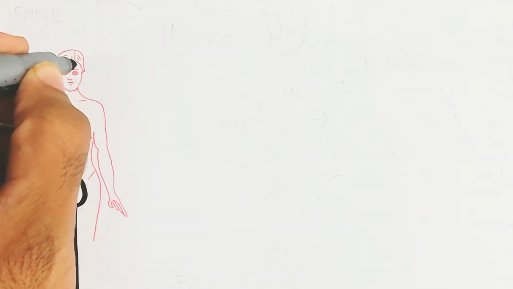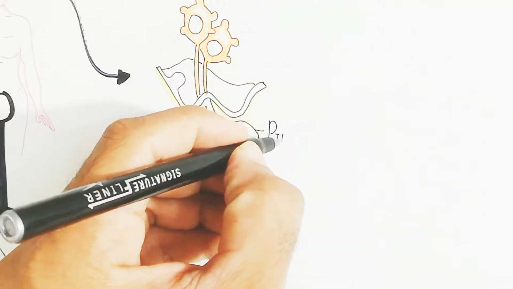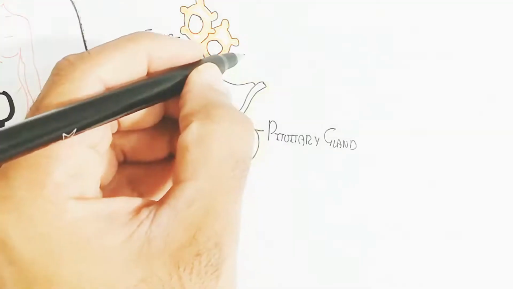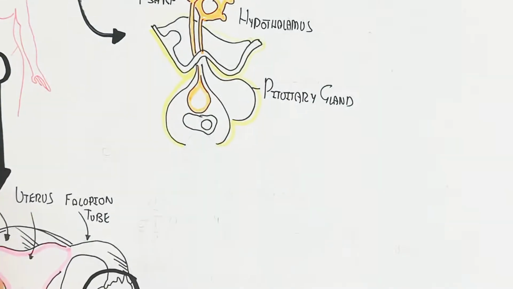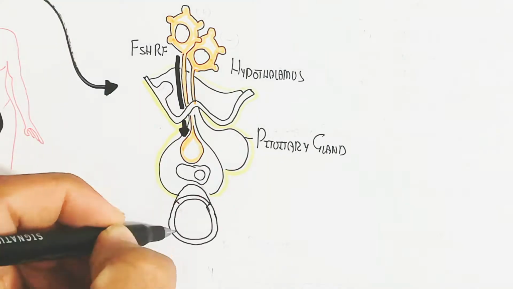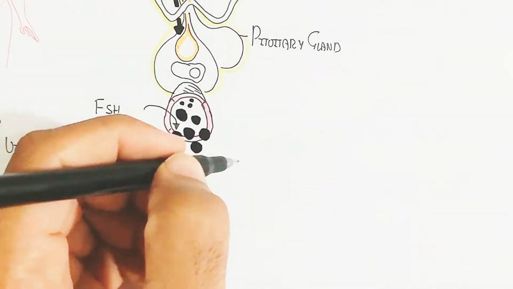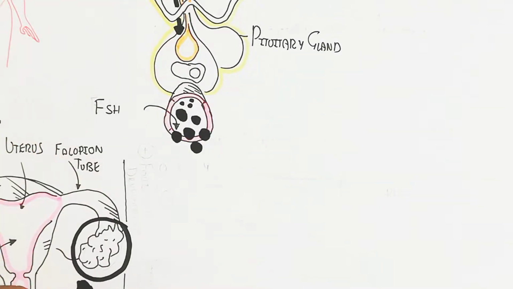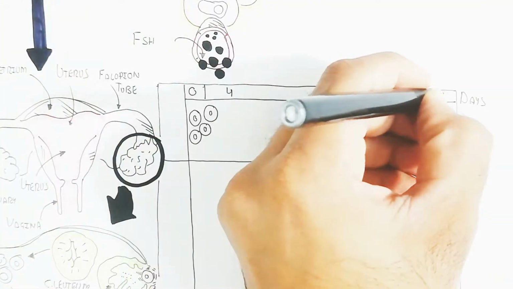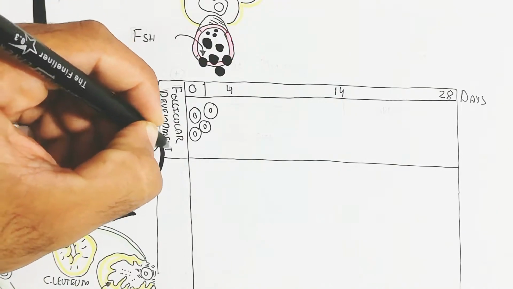Let's understand from the pituitary gland. After the stimulation at puberty, gonadotropin releasing hormone is released from the hypothalamus to stimulate the anterior pituitary gland to release follicle stimulating hormone and luteinizing hormone. Remember, first the follicle stimulating hormone stimulates the primary follicle. This is the menstrual cycle from 0 to 28 days.